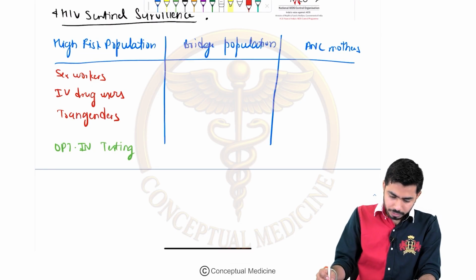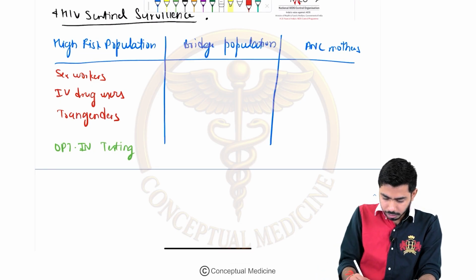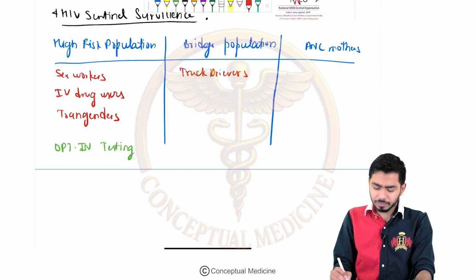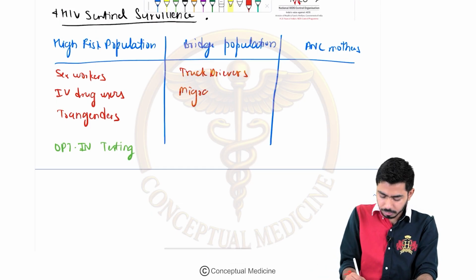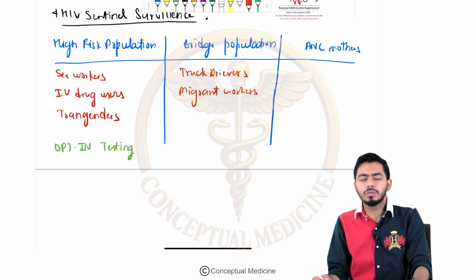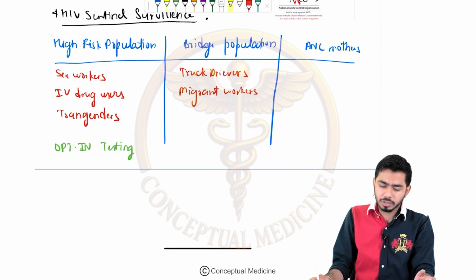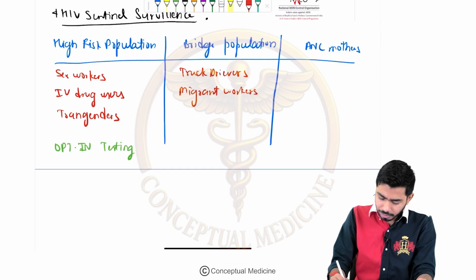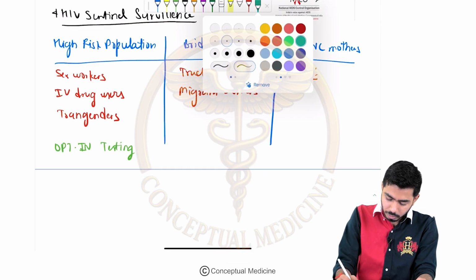Then let's talk about the next one, that is the bridge population. Here we are talking about the long distance truck drivers and all, right? So truck drivers, migrant workers. These can be the examples under the bridge population. ANC mother, you know the example already, that we are talking about the pregnant female, right? Just before the birth, during the pregnancy period and all. So here we are running some tests. What kind of tests are we running over here? Let's talk about them as well.